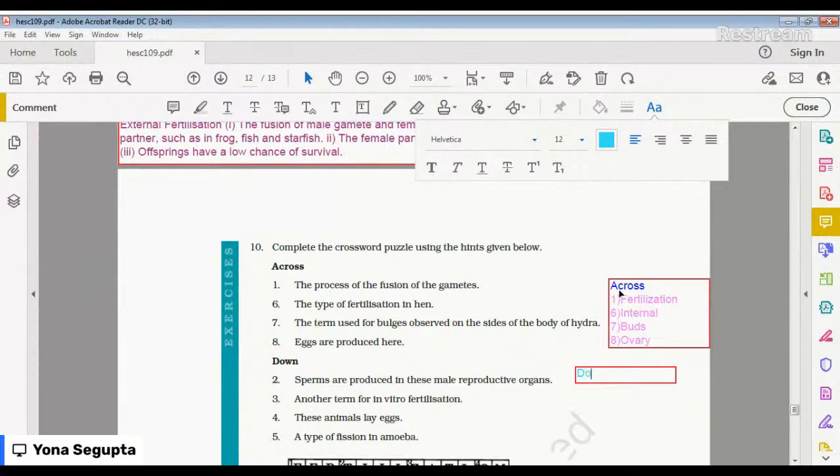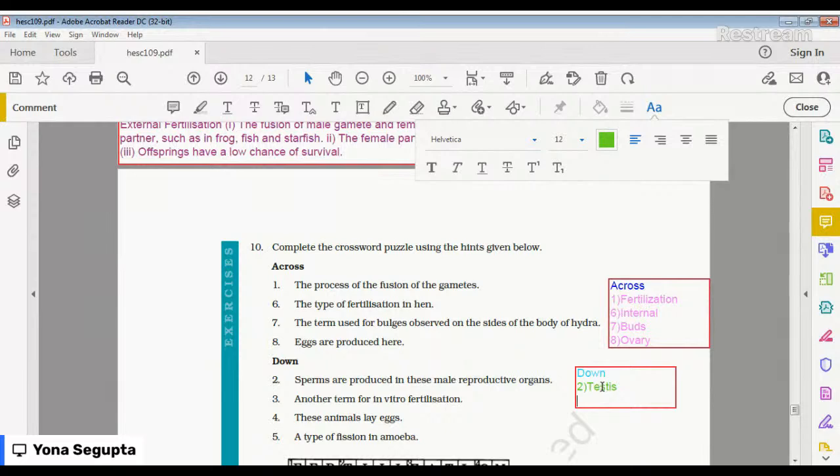Next is down. Okay, so the first one is number 2, which is sperms are produced in these male reproductive organs. So the answer will be testes.